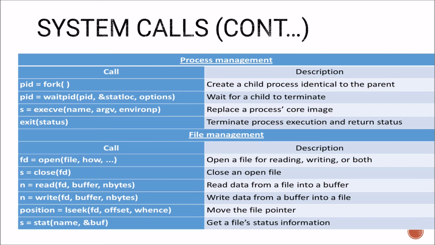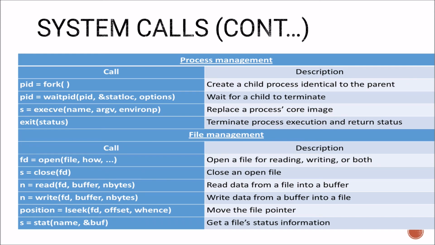Process management. For process management there are various system calls. pid is equal to fork. It creates a child process identical to the parent. For creating a child process we use the fork system call. pid is equal to waitpid. This basically waits for a child to terminate. pid, statloc and options are the parameters in the waitpid system call.